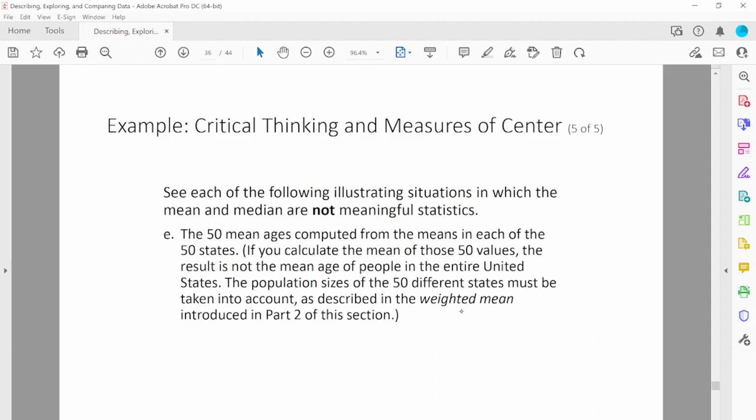The 50 mean ages computed from the means in each of the 50 states. If you calculate the mean of those 50 values, the result is not the mean age of the people in the entire United States. First of all, we take the mean of each of the states, and now we're taking the mean of the means, which is not going to reflect the mean of the entire United States. So it doesn't make sense to calculate the measure of center here.